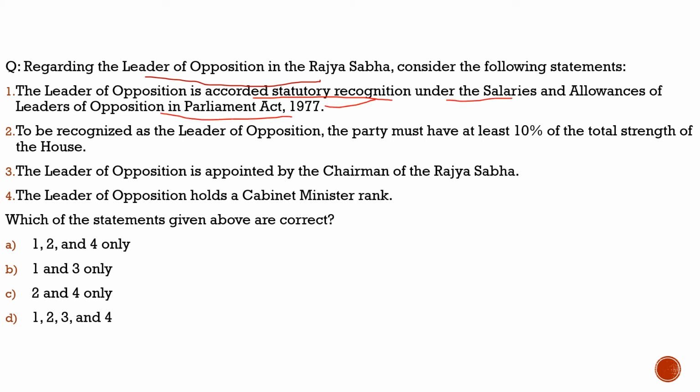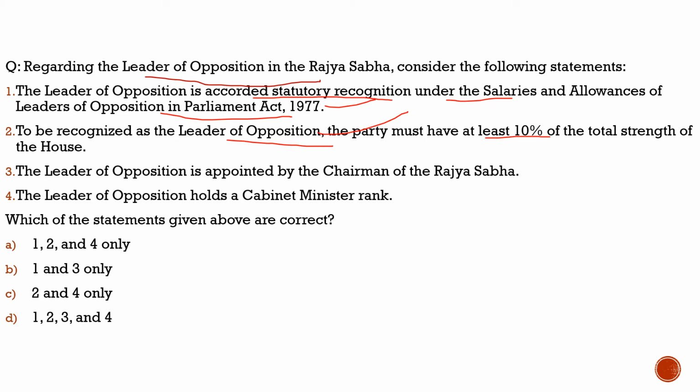100% true. It is a statutory office. So please remember that. First statement is correct. Second statement, to be recognized as a leader of opposition, the party must have at least 10% of the total strength of the house. 100% correct. That is also true.